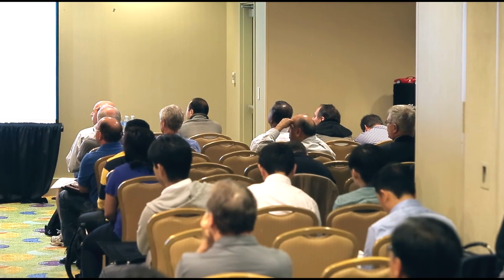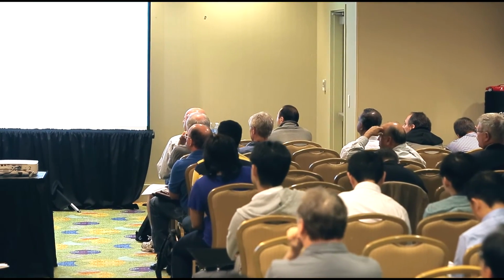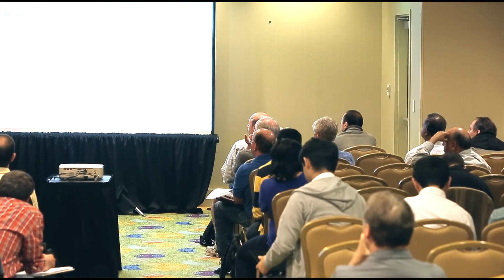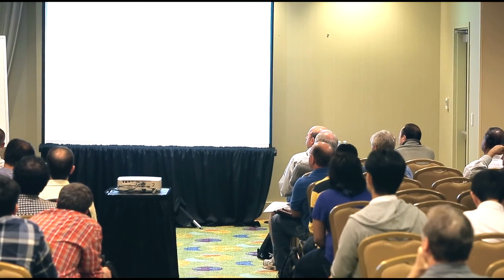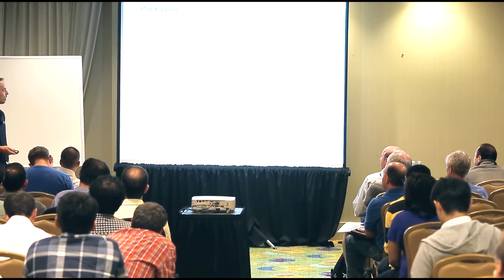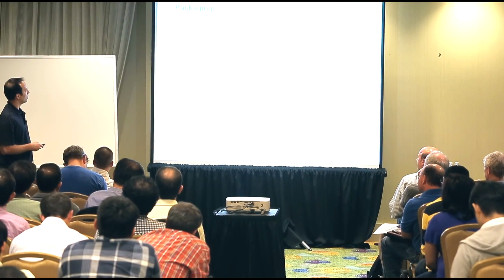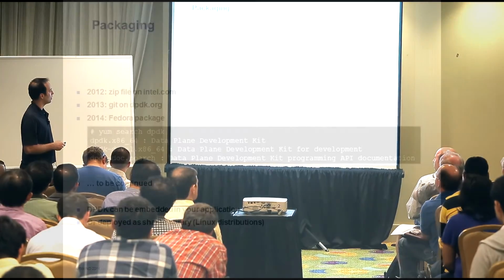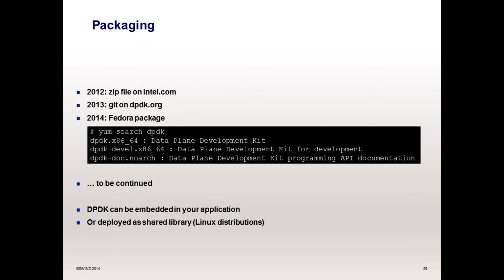Then, when your application is well written, you have to package it and deploy it. First, you have to package it with the DPDK library. Two years ago, you were finding DPDK on the Intel website, but it was only the release from Intel with no participation of the community.